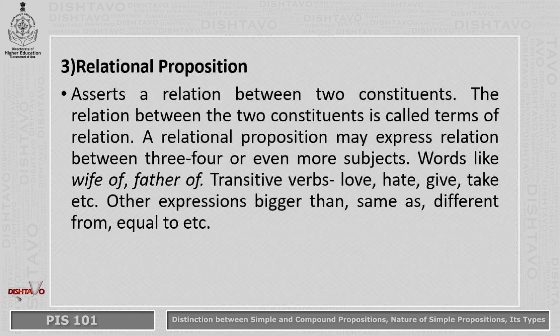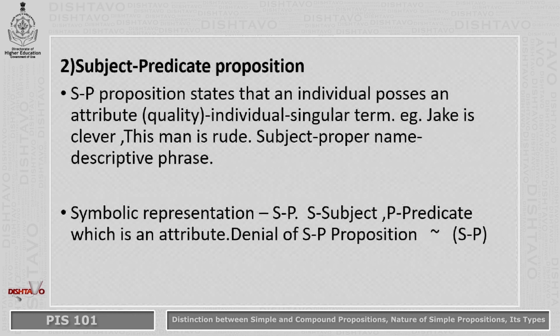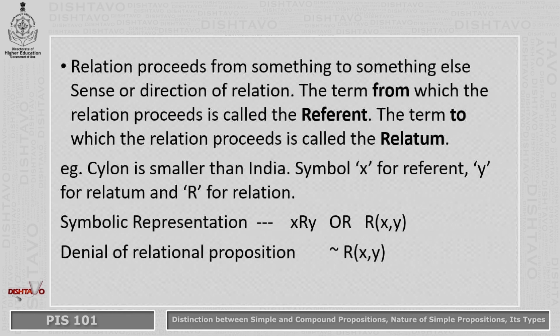Some of the terms which are used in order to show the relation are these. We will use words like wife of, father of, sister of, etc. We also use transitive verbs like love, hate, give, take, etc. Sometimes we also use other expressions like bigger than, same as, different from, equal to, taller than, smaller than, etc. In the case of a relational proposition, the relation proceeds from something to something else. This is called the sense or direction of relation.